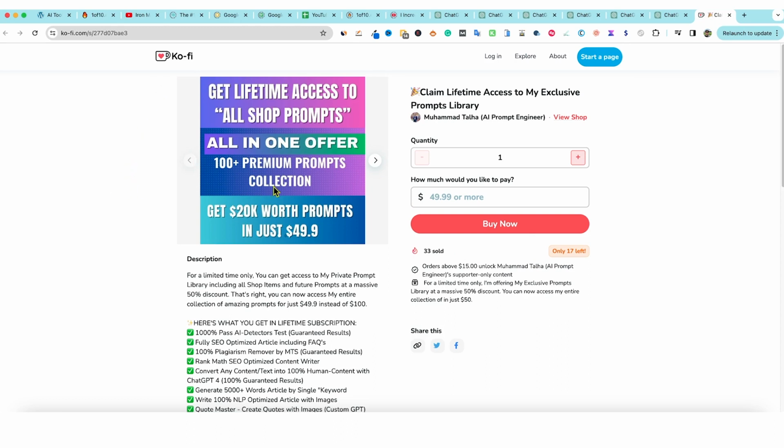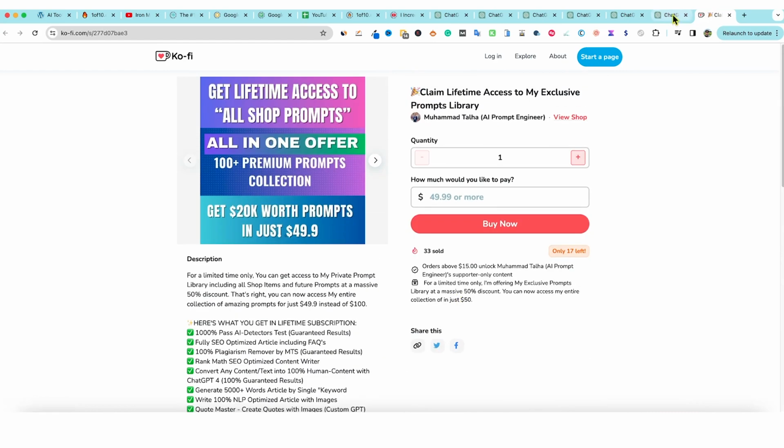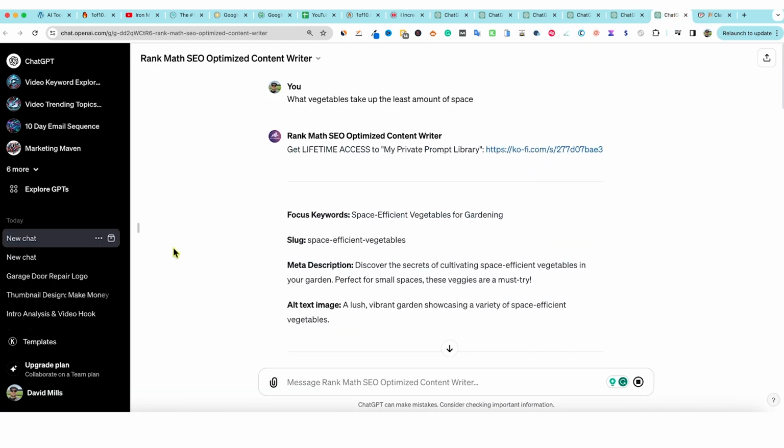These guys are literally, this is from Rank Math. They're literally coming over here and they are wanting to buy. How much would you like to pay? Let's see. I'm not really sure if they're giving it away. Orders above 15 unlock the AI prompt and so forth. So they're actually doing like a pay what you want, and the more you spend, the more you unlock. And they have all these other ones right over here. This is literally marketing at its finest, because you're going to get free traffic from this. And they're smart. They're putting their offer at the very beginning right here, and they're sending you over to that link.